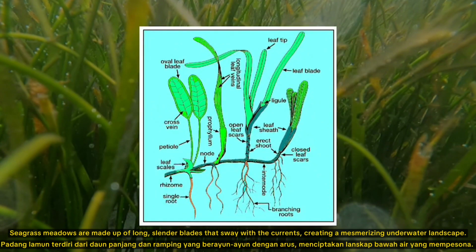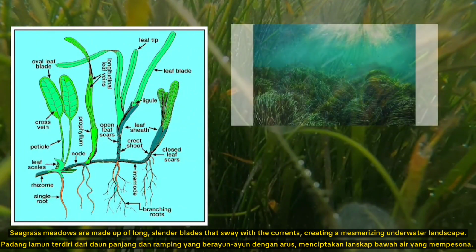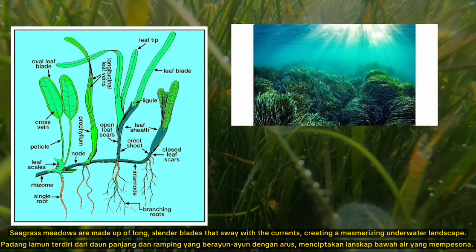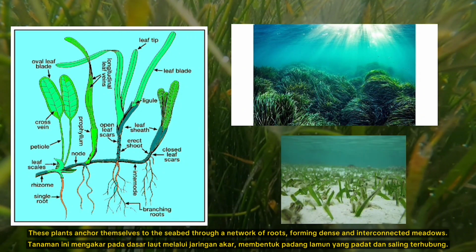Seagrass meadows are made out of low, slender blades that sway with the currents, creating a mesmerizing underwater landscape. These plants anchor themselves to the seabed through a network of roots, forming dense and interconnected meadows.